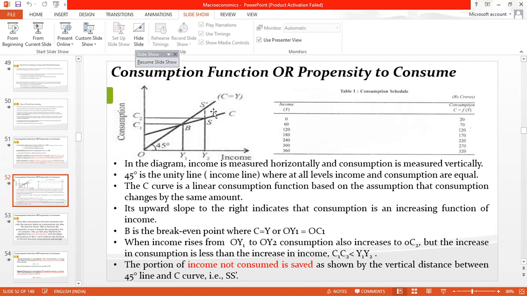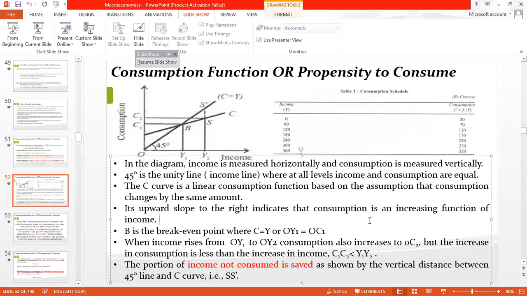It's showing that as income is increasing, your consumption is also increasing. B is the break-even point, the point where your consumption equals your income. OY1 is your income and the same amount of consumption OC1 you are doing at this point B.